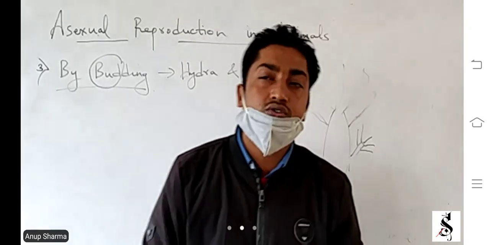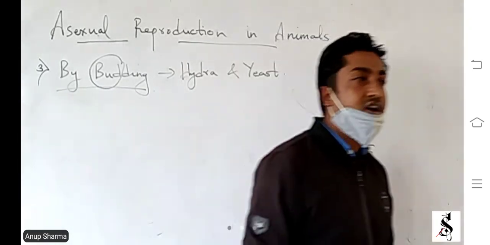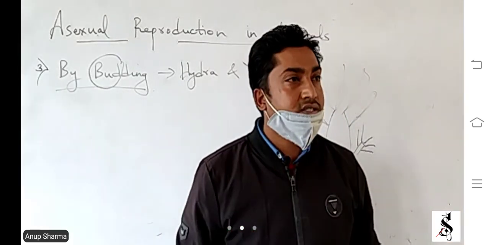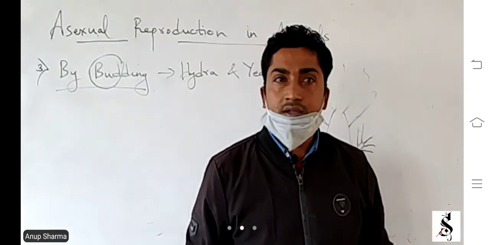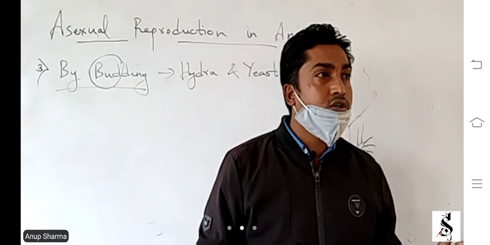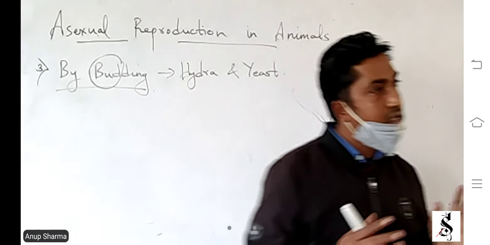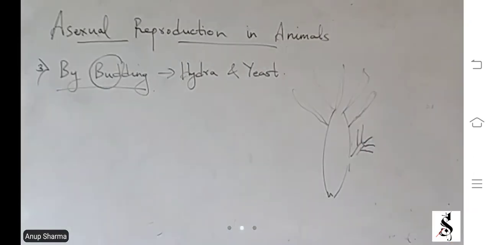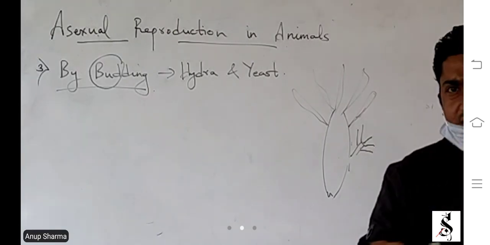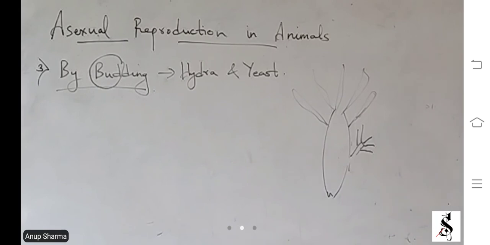And hydra and yeast, they are fixed. Fixed means they don't locomote, they don't move from one place to another. They are fixed in the ground, mostly hydra in water and yeast on dead organisms. So this was all about asexual reproduction in animals.